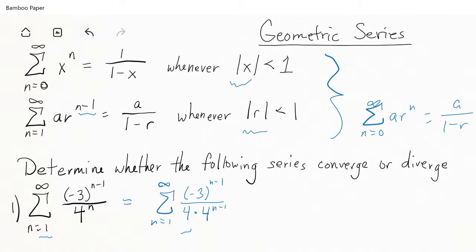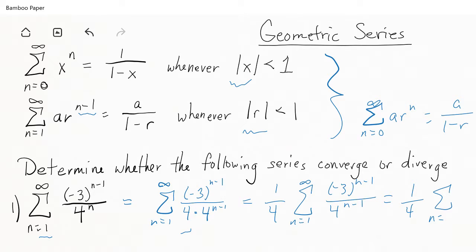So this whole thing equals 1/4 times the summation n equals 1 to infinity of negative 3 to the n minus 1 all over 4 to the n minus 1. And a little bit more algebra, since the exponents are the same, we now can combine them into one fraction and one exponent there. So you get 1/4 summation n equals 1 to infinity of negative 3/4 to the n minus 1 power. Now, I could have left the 1/4 in there. I just find that it's simpler to see it that way.